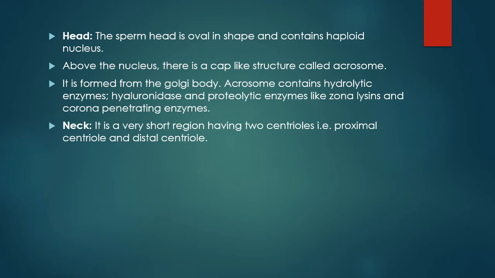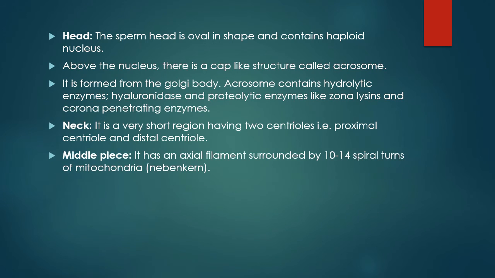Neck. It is a very short region having two centrioles, that is proximal centriole and distal centriole. Middle piece. It has an axial filament surrounded by 10 to 14 spiral turns of mitochondria. It produces energy necessary for the movement of tail.